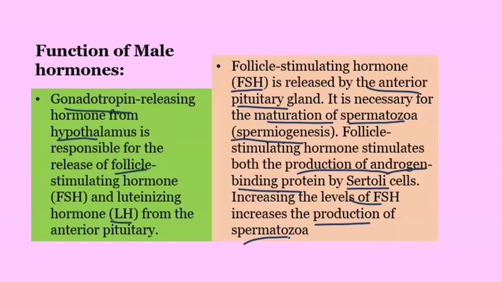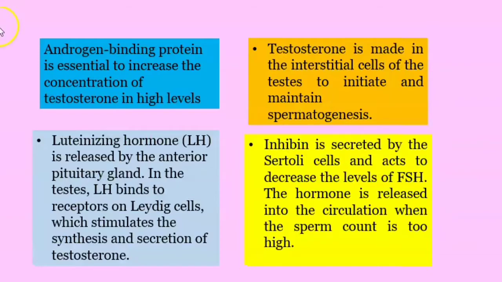As you know, FSH is released by the anterior pituitary, and it is necessary for the maturation of spermatozoa. It is necessary for the production of androgen binding protein, which is produced by the Sertoli cell, and as FSH increases, spermatozoa production also increases. Next we will see about androgen binding protein. We saw that FSH makes the Sertoli cells induce the production of androgen binding protein.